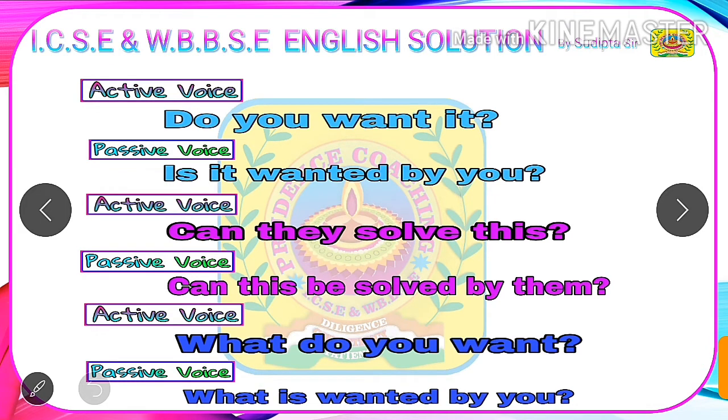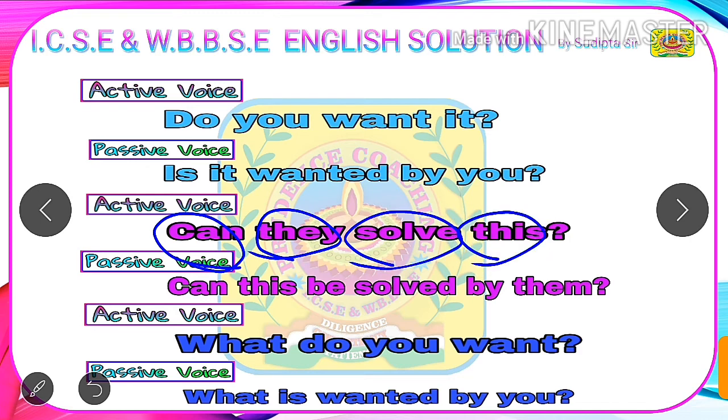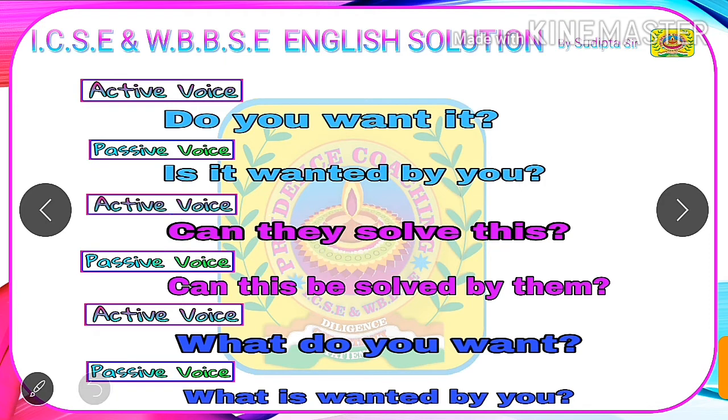Our next example under interrogative sentences in active voice is: can they solve this? Here can is the modal auxiliary, they is the subject of the sentence, solve is the verb, and this is the object of the verb solve. Now if we are asked to change this sentence into passive voice, we will see that the active voice starts with the modal auxiliary, and we know that we need not change the modal auxiliary in passive voice, but we have to bring a be after it. As it is an interrogative sentence, we will bring be after the subject of the passive voice.